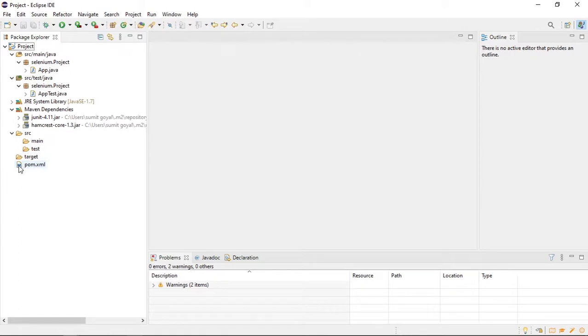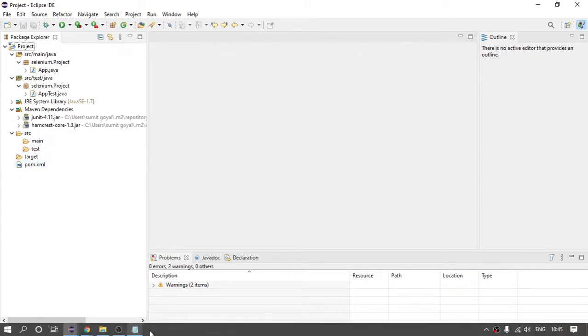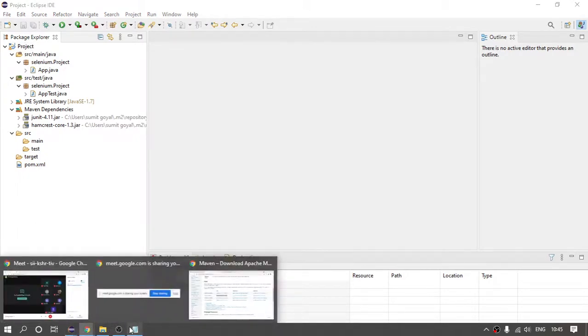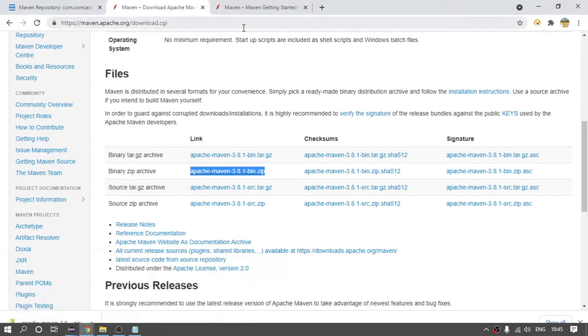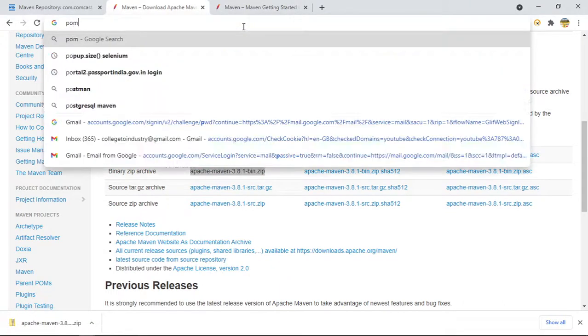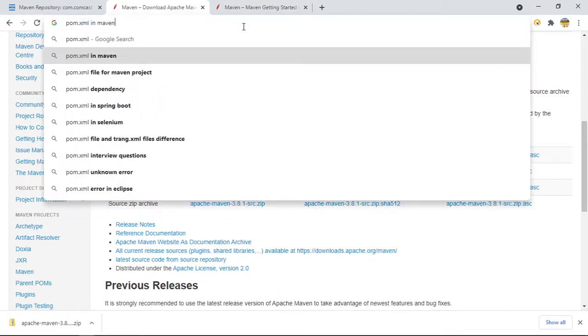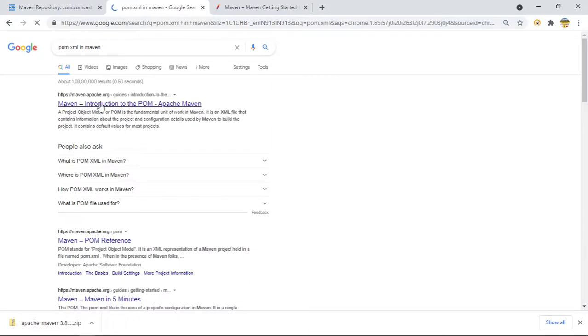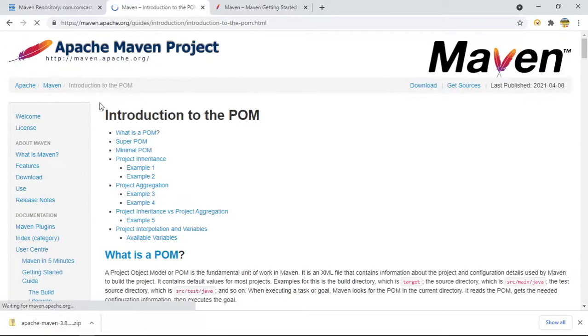So there is one file which is pom.xml. If I search this, what is this pom.xml, you can again go to their official website. Right.